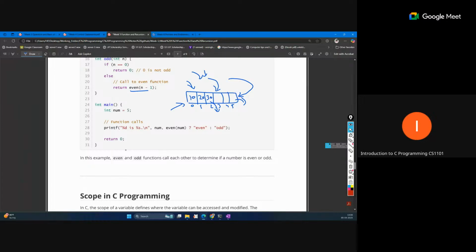So this is a strict rule with this data structure. Suppose you have these three data and 30 is the last inserted; you cannot delete this one or this one. First you have to delete 30, then you can delete 20, then you can delete 10. This is the strict condition of the data structure that is called a stack. Because of that, I mentioned the example of the CD case.